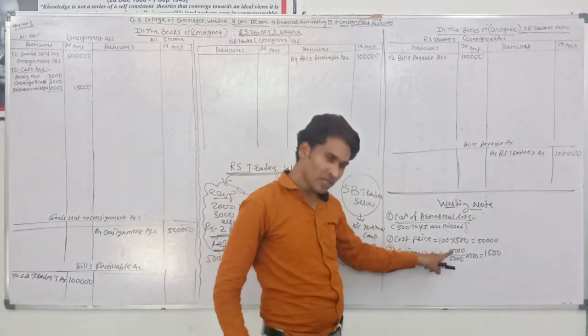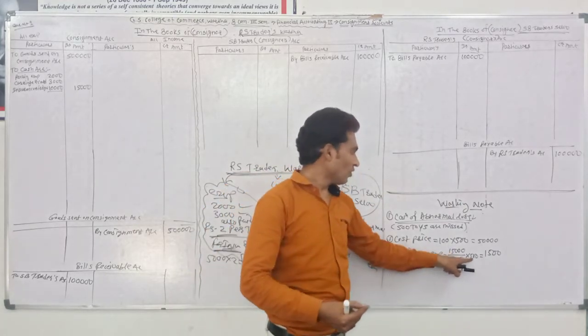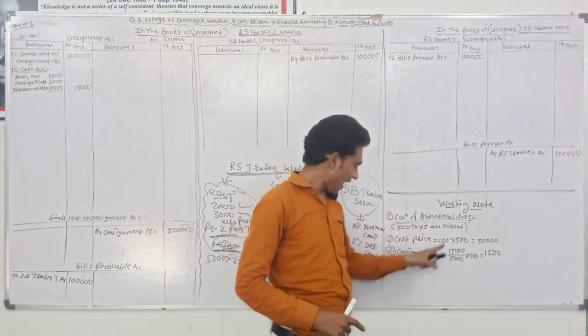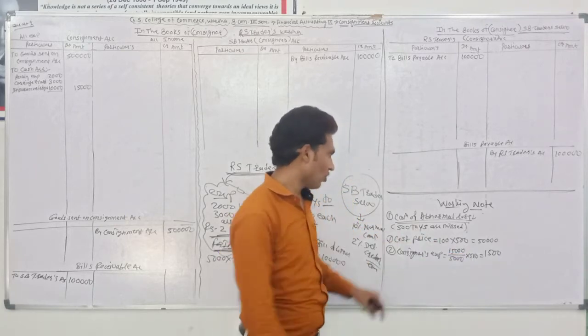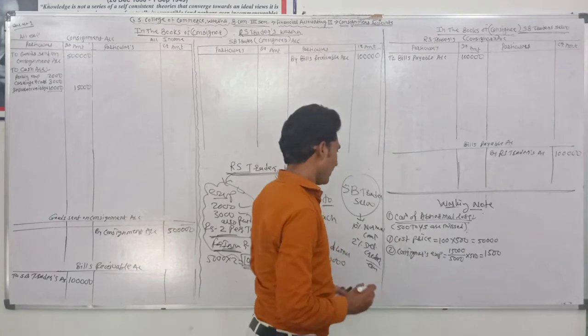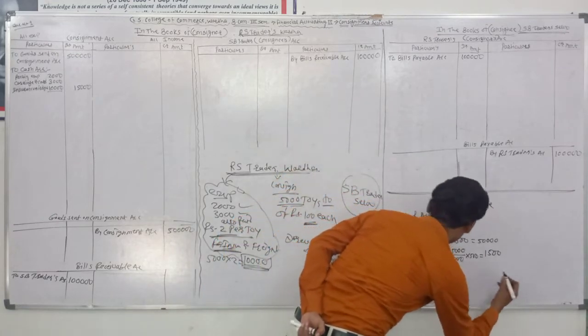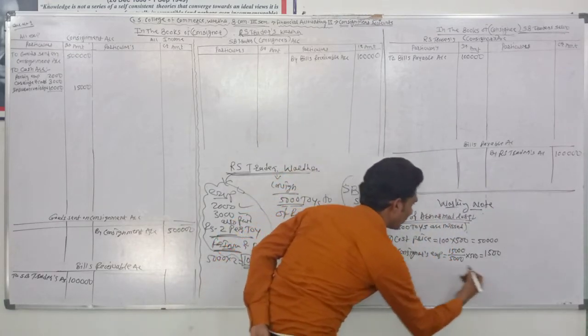Okay, 15,000 for 5,000 toys. So what amount for 500 toys? As per that formula, we have got this amount. Okay, then just 2 points.